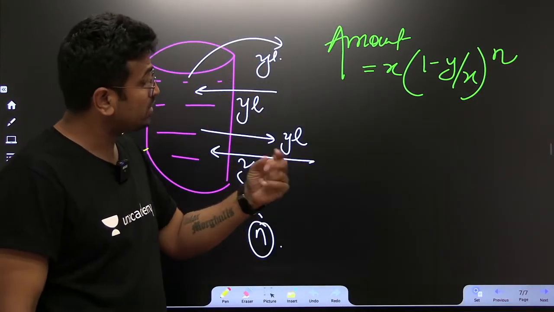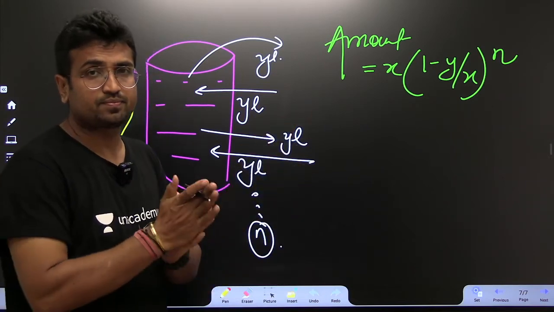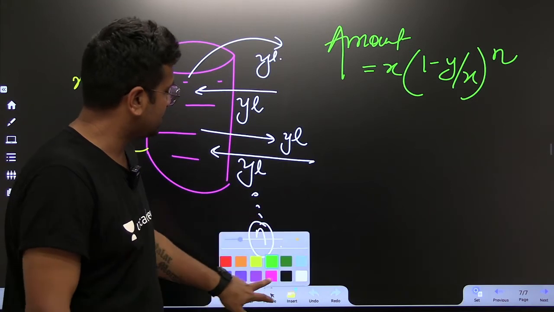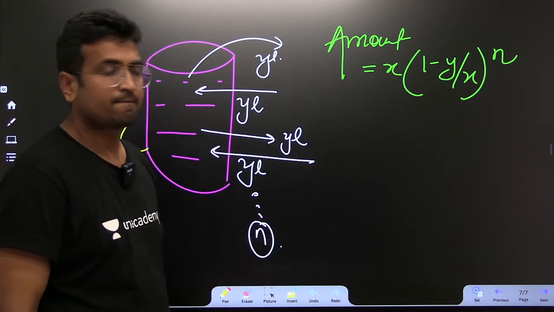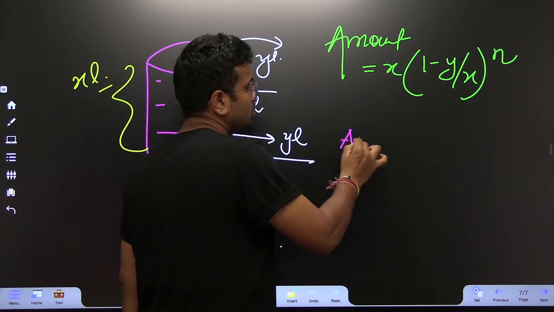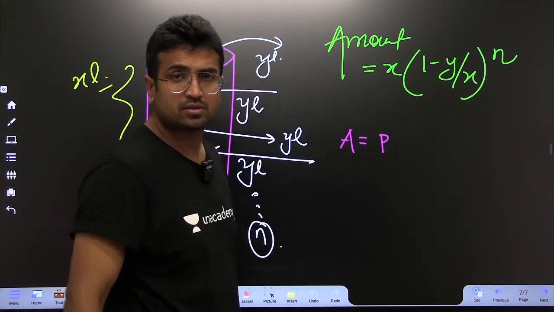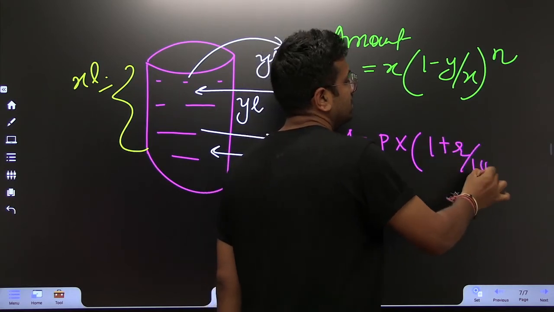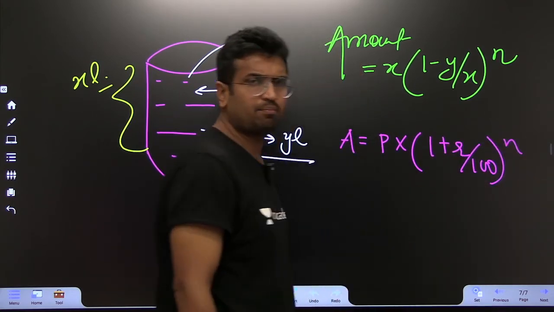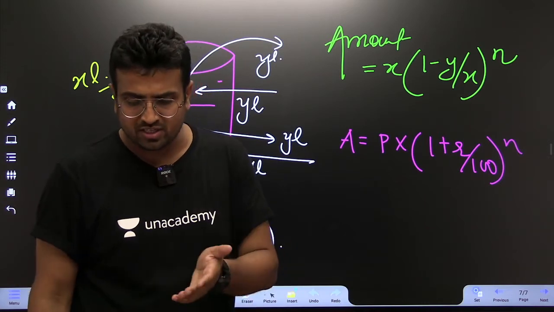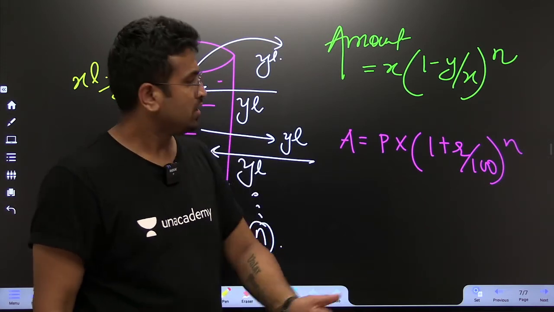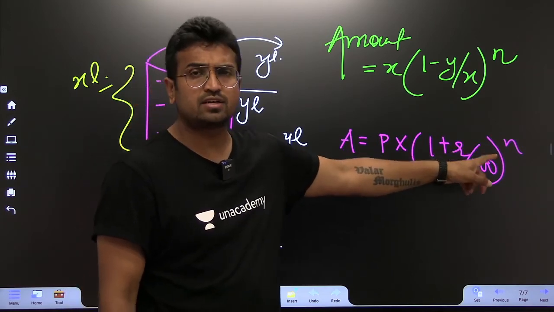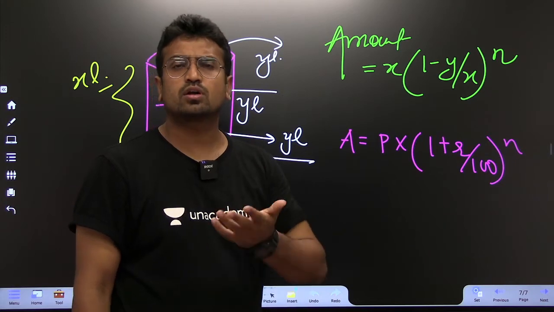Sir, I don't know, somehow once again I am feeling as if I saw it somewhere. Listen to this very, very carefully. Let us suppose you have invested 1000 rupees at the rate of interest of 10% for the next 3 years. Fabulous. When you invest 1000 rupees at the rate of 10% for the next 3 years, that is what we call compound interest.